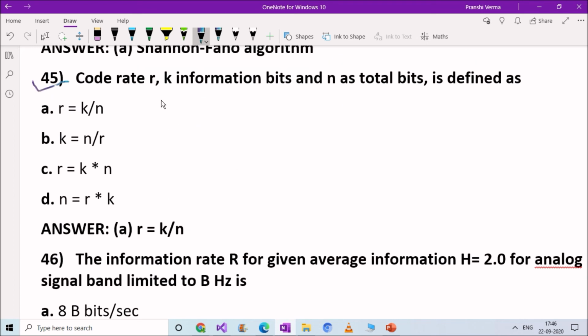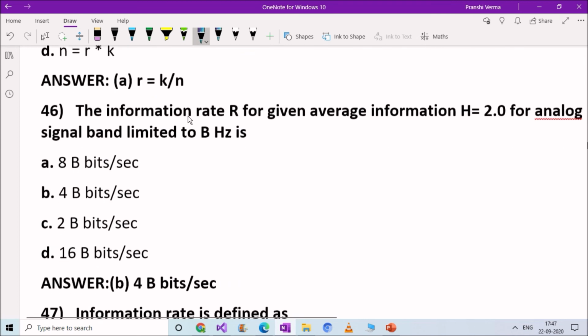Next question. Code rate, with k information bits and n as total bits, is defined as: option A, r is equal to k by n; option B, k is equal to n by r; option C, r is equal to k multiplied by n; option D, n is equal to r multiplied by k. Right answer is option A, r is equal to k by n. Code rate with k information bits and n as total bits is defined as r is equal to k divided by n. Next question.